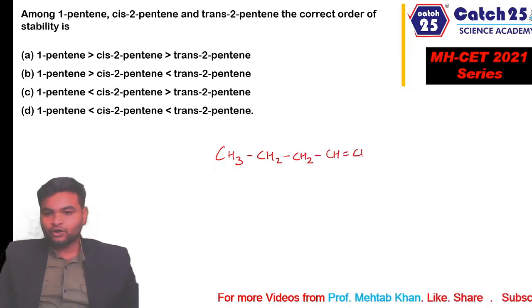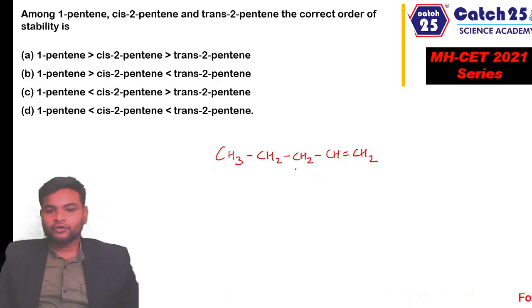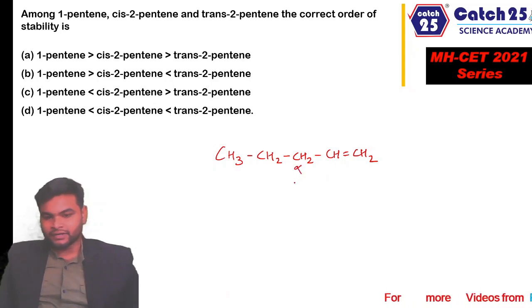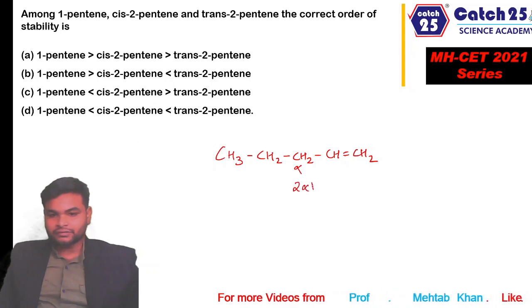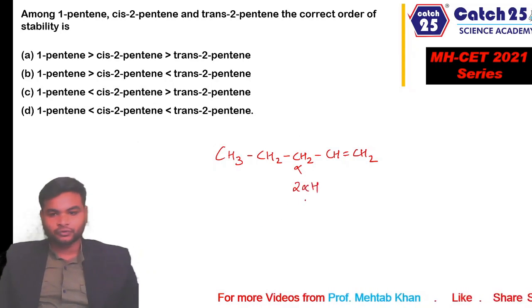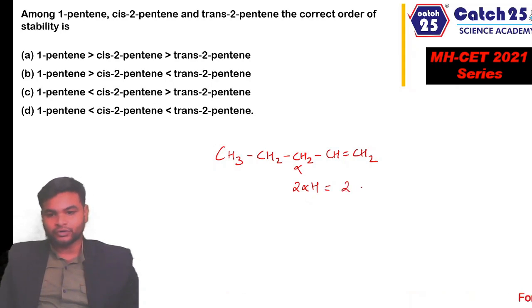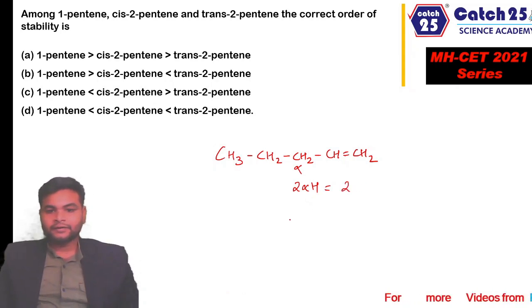So in pent-1-ene we have only one alpha carbon and only two alpha hydrogens are attached to it. Two alpha hydrogens are attached to it. That means it is going to form only two contributing structures, right?